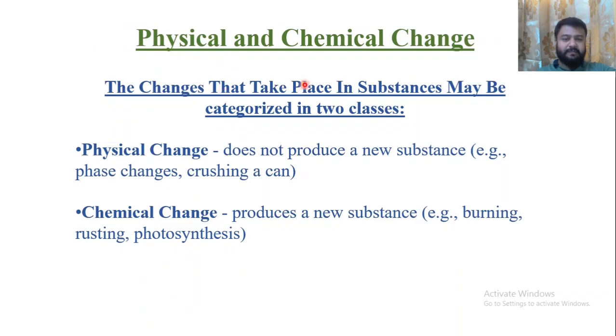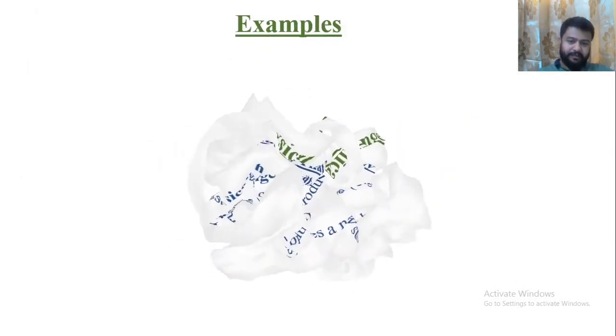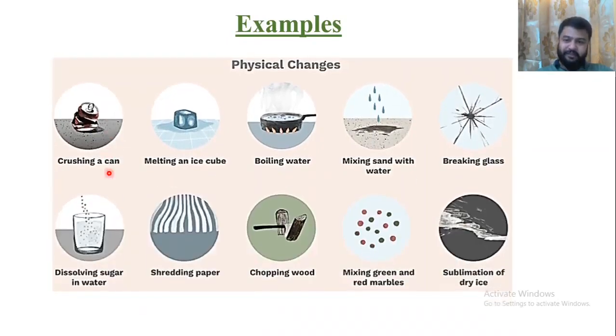The changes that take place in a substance may be categorized in two classes. The first one is physical change, in which there is no production of any new substance, only a change in the physical state or physical outlook. For example, crushing of a can, phase change during melting of ice. Ice is the solid form of water, so it melts into liquid, that is a phase change.